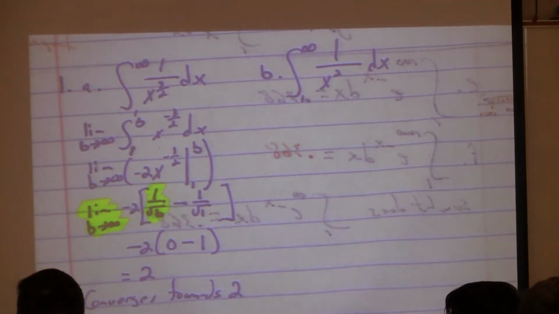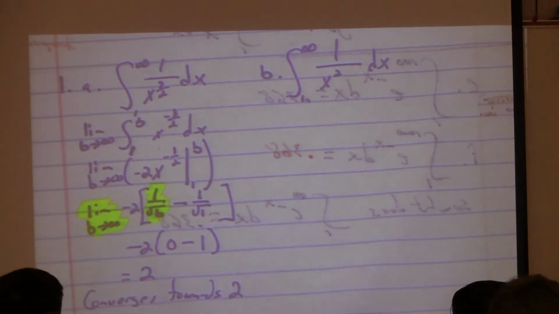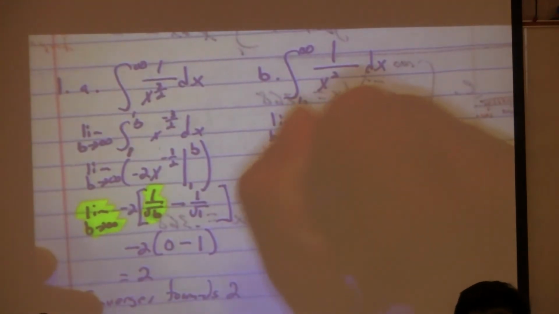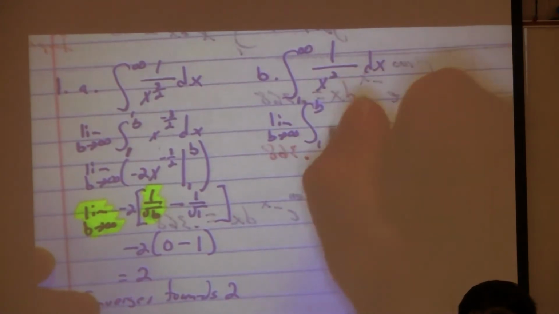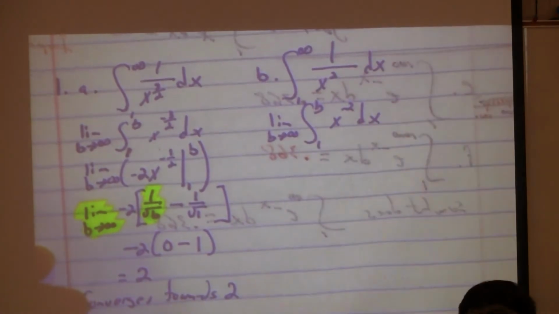So let's see if it really does. Let's see if it converges and what it converges to. So what would we write here? The limit as b approaches infinity of the integral from 1 to b of x to the negative 2. Awesome. Let's do it.